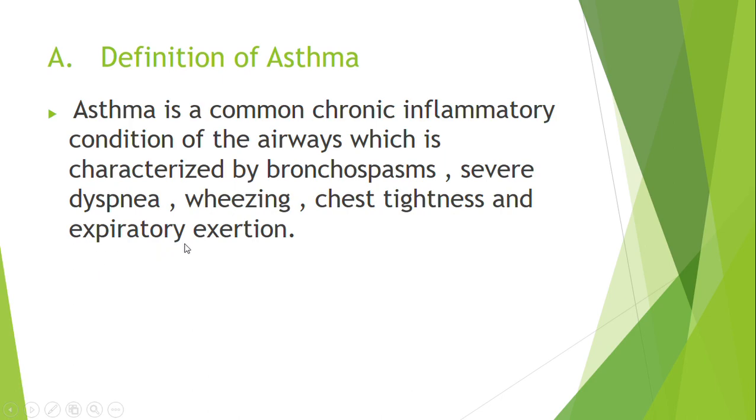So in other words, we can define asthma as a condition that affects the respiratory system in which there is chronic inflammation of the airways, which is characterized by bronchospasms, severe dyspnea, wheezing, chest tightness, and expiratory exhaustion.